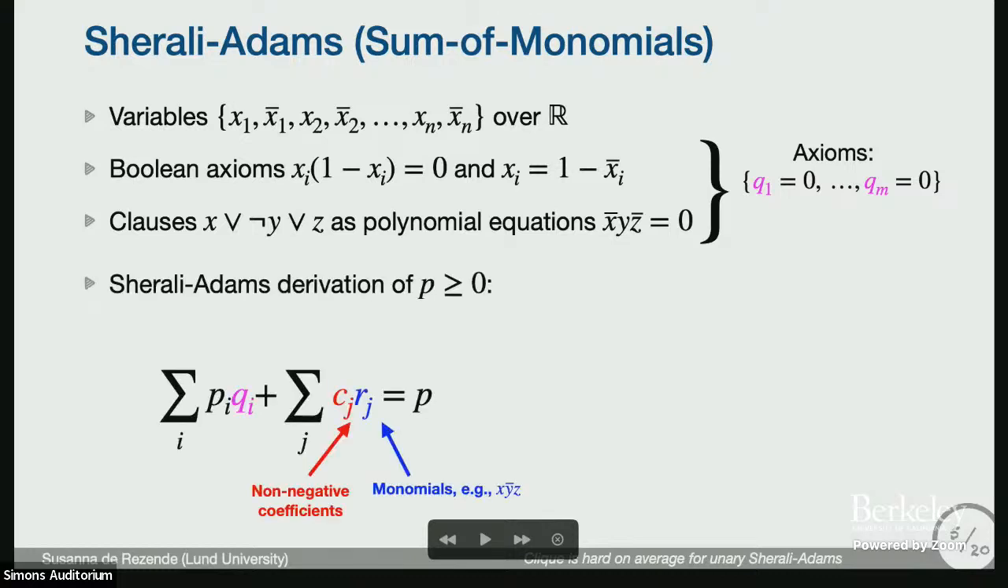For a Sherali-Adams derivation that a polynomial should be non-negative, I simply multiply all my axioms by any polynomial. If there's a satisfying assignment that sets everything to 0, I'm going to get 0 here. And all my monomials are always non-negative, and I multiply them by some non-negative coefficients. So this should be non-negative, and this should be a proof that P is non-negative.